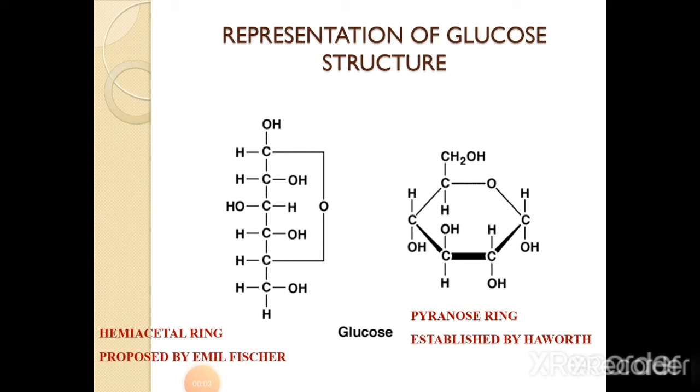Next is anomerism. Sugars in solution exist in the form of rings. The ring is formed because of the high reactivity of the carbonyl group of both aldehydes and ketones.